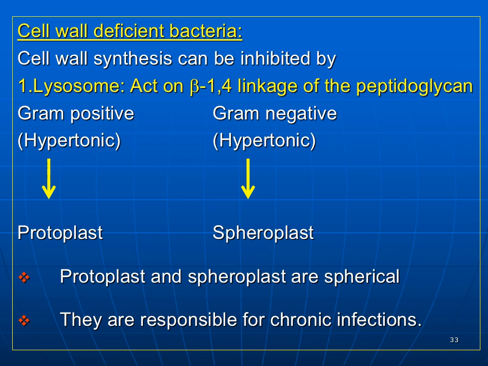So cell wall deficiency occurs by lysozyme, which acts on the beta 1,4 linkage of the peptidoglycan. Protoplasts and spheroplasts are spherical in shape, and these protoplasts and spheroplasts are responsible for chronic infections.